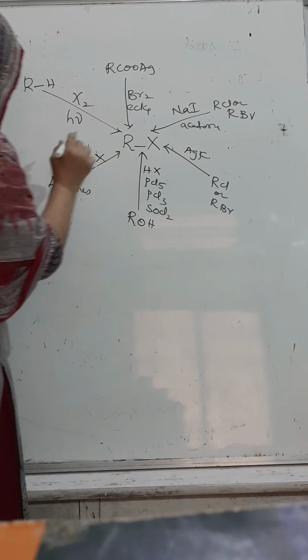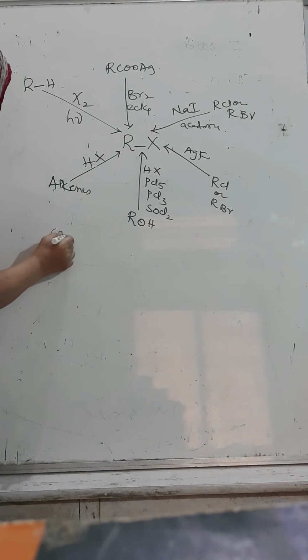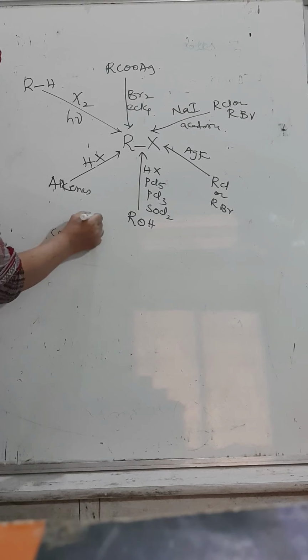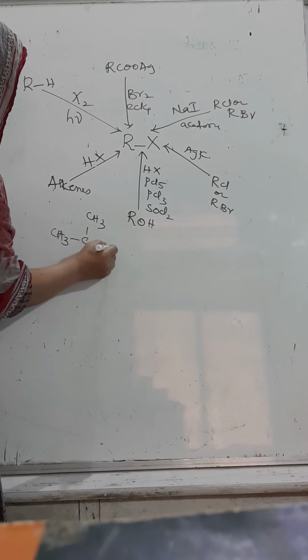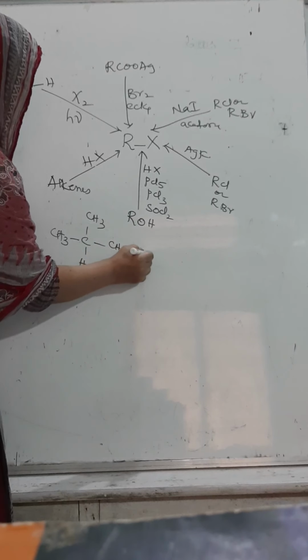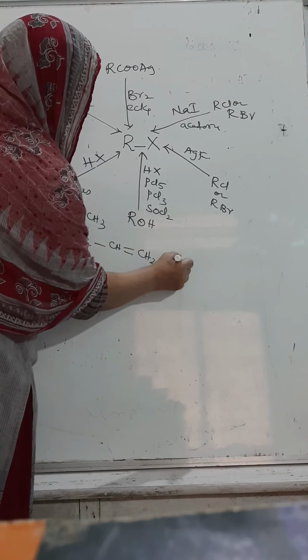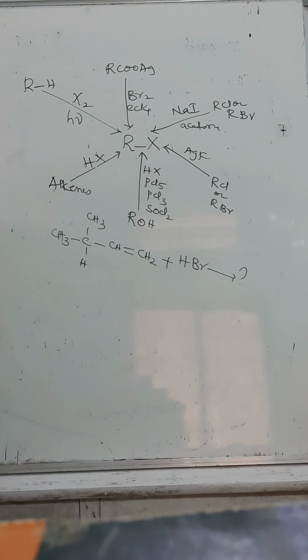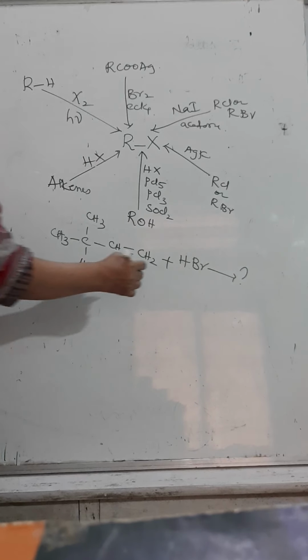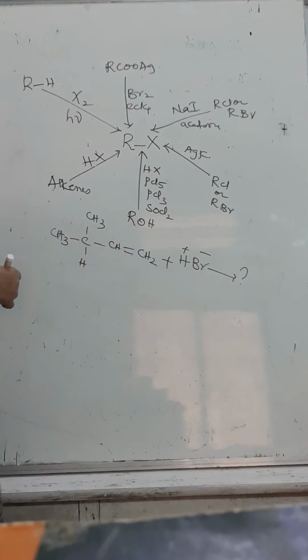Okay. One example I am remembering, in the previous question papers they have asked such a question. CH3 CH double bond CH2, by adding HBr, what will be the product? Okay, listen here. H plus and Br minus we are going to add.